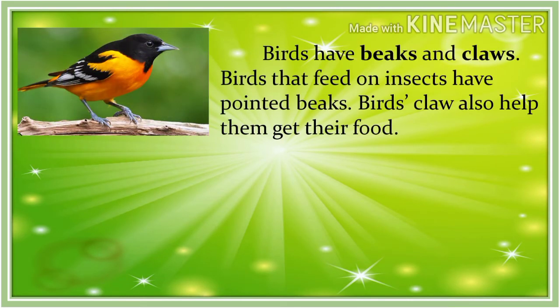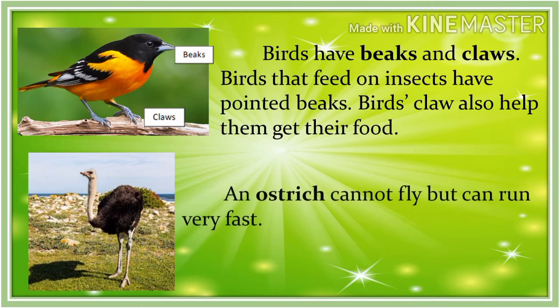Birds have beaks and claws. Birds that feed on insects have pointed beaks, and birds' claws also help them get their food. An ostrich cannot fly but can run very fast.